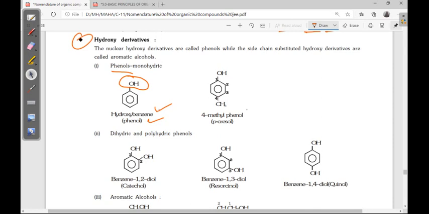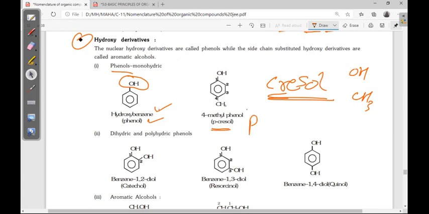Okay, now here cresol, one name. Before this we discussed xylene already, now we are discussing cresol. Cresol means one OH group and a CH3 group are present. Where is the position? Para-cresol, para means 1,4 position. One is the first position, one is the fourth position. Meta-cresol, and ortho-cresol also present.